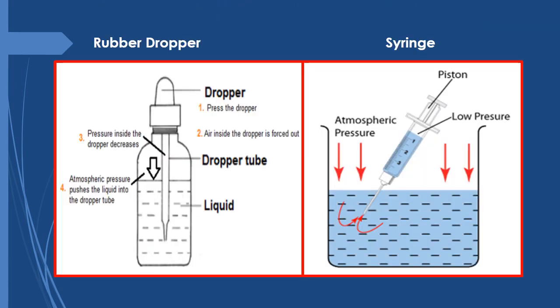Now this rubber dropper and syringe also work because of atmospheric pressure. In this dropper, if you want to take out any medicine or liquid from the bottle, this dropper is pressed and the air inside moves out. When air moves out, the pressure decreases and outside air presses the liquid to move into the dropper. Same happens in the case of a syringe. First, the piston is pressed, due to which the air moves out, the pressure will reduce, and outside atmospheric pressure will force the liquid to move into the syringe.